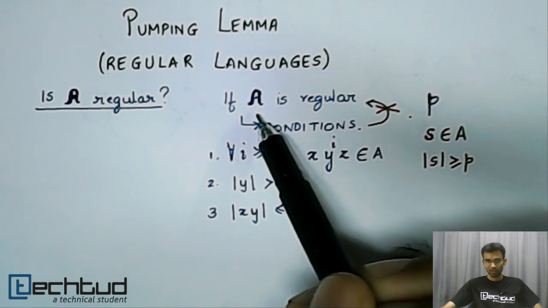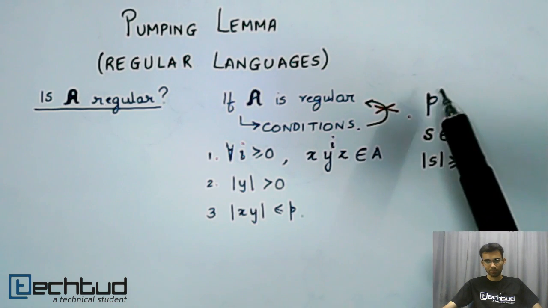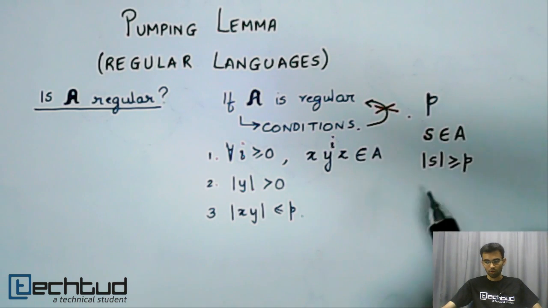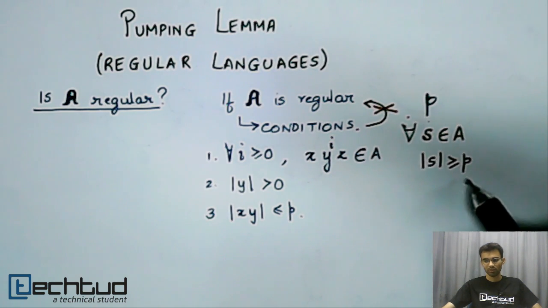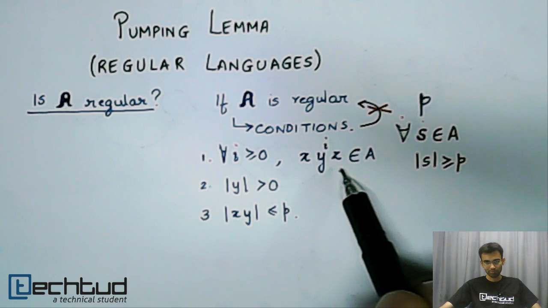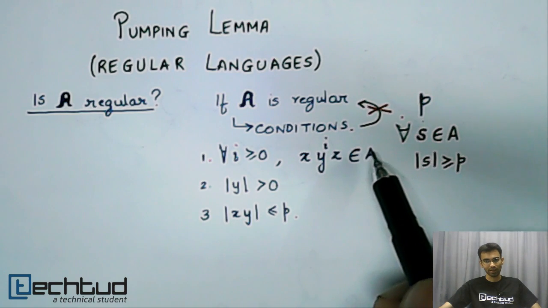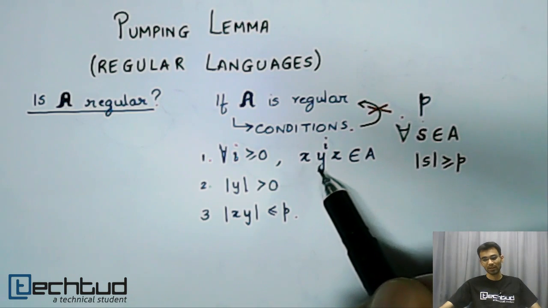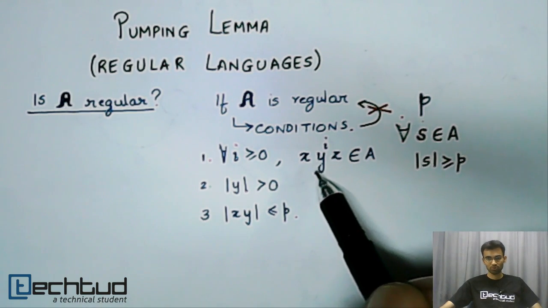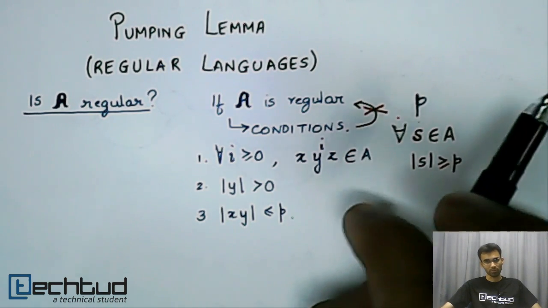So given a language A, if the language is regular, there exists some pumping length p such that for all strings s in the language of length at least p, and for all ways of breaking it up into 3 parts x, y and z, we have x, y raised to I, z must be also in the language A, where I is a positive integer. Length of the middle portion must be at least 1, and the length of the first 2 parts x and y together must be less than or equal to the number p, although we do not know the number p.